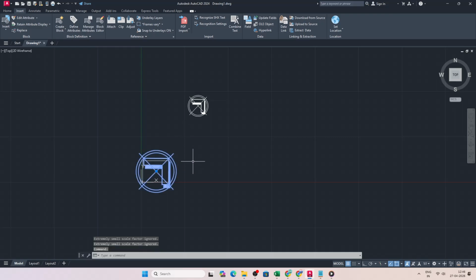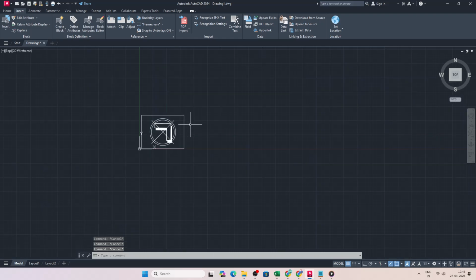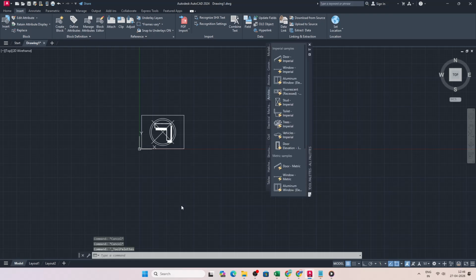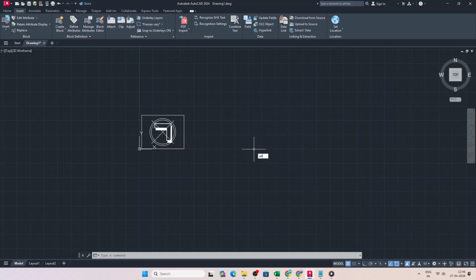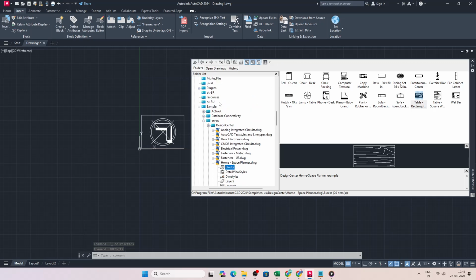Now, if you are looking for a persistent library you can keep at your fingertips, create a custom tool palette from your blocks. Open the Design Center by pressing Ctrl+F2 or typing ADCENTER. In the Design Center, navigate to the folder that contains your block files. When you see the folder in the tree, right-click it and choose Create Tool Palette of Blocks. AutoCAD instantly builds a new tab on your tool palettes with all the blocks it found.